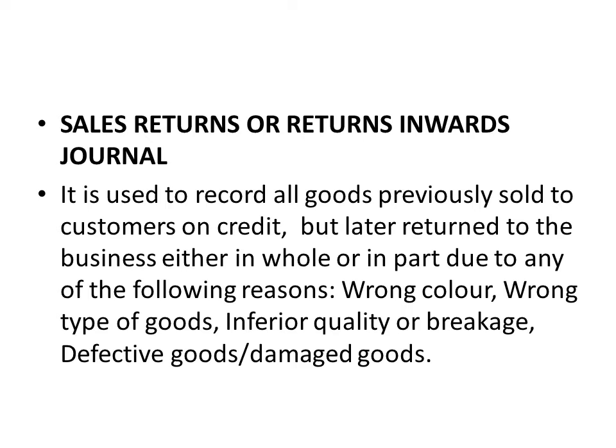Now the next one to look at is sales returns or return inwards journal. And this journal is used to record all goods previously sold to customers on credit but later returned to the business either in whole or in part due to any of the following reasons. It can be wrong color, wrong type of goods, inferior quality or breakage, defective goods, or damaged goods. If we have any of these reasons and the customer had to return the goods back to you, that means the customer initially bought the goods from you and you sold it on credit without receiving money, but at a later day, the customer has to return the goods back to you. Such items will be recorded in our sales return journal.